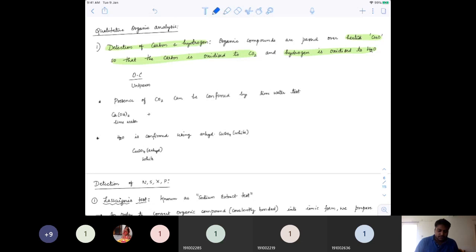To show the overall reaction: CuO, when you heat it with any hydrocarbon, becomes CO2 gas plus H2O.